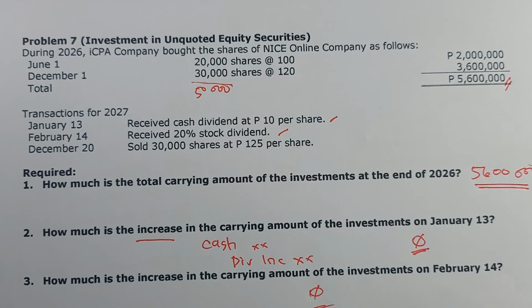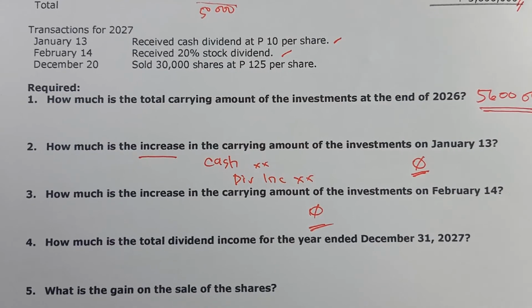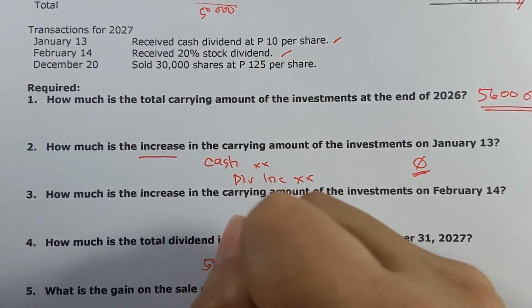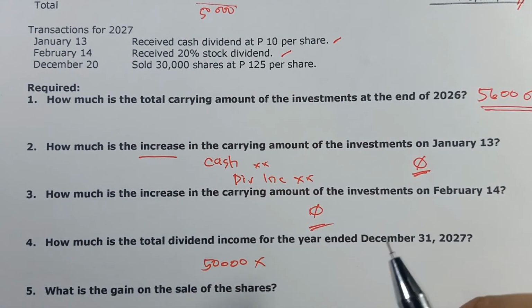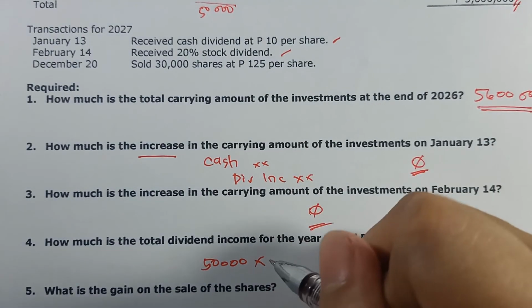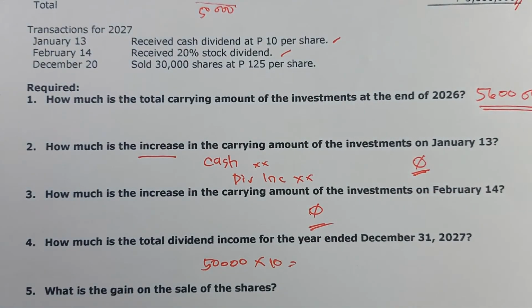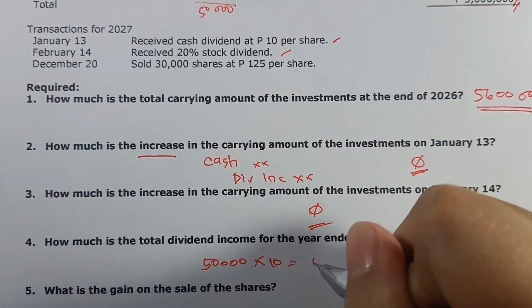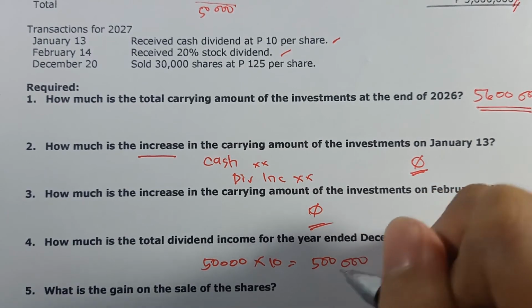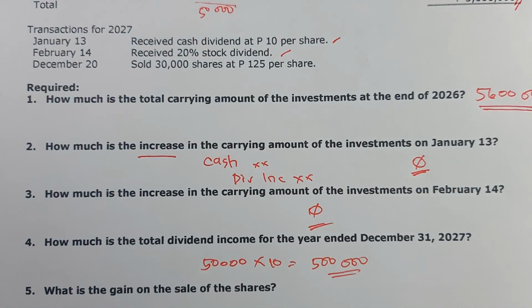Ibig sabihin, here in question number 4, 50,000 shares times, magkano na-receive natin? 10 pesos per share, or the dividend income here will be equal to 500,000. So, requirement number 4, 500,000 is our final answer.